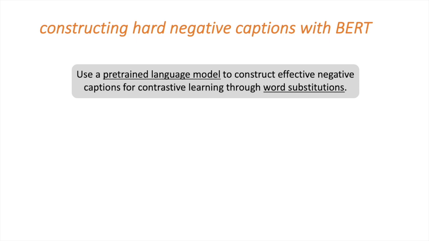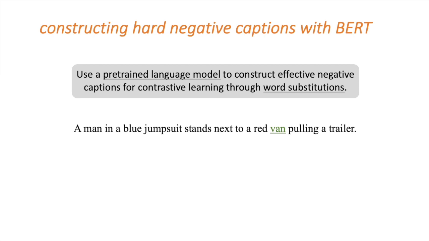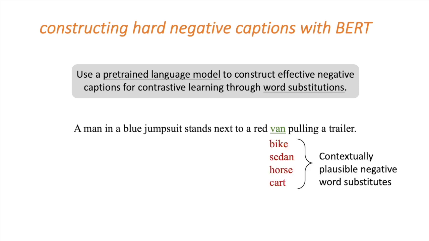In this work, we also show that we can use a pre-trained language model to extract hard negative captions effectively. Given a positive caption shown here, we use a pre-trained language model like BERT to generate contextually plausible words that can semantically complete the sentence. Let's see how our phrase grounding model works in practice.